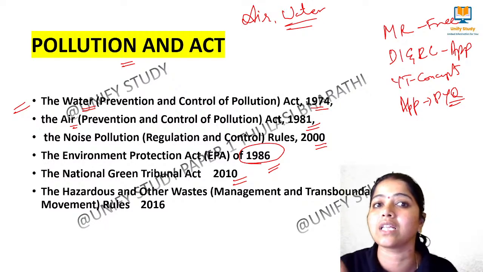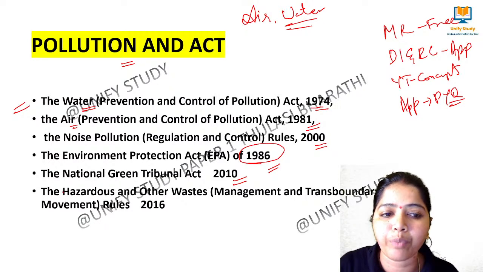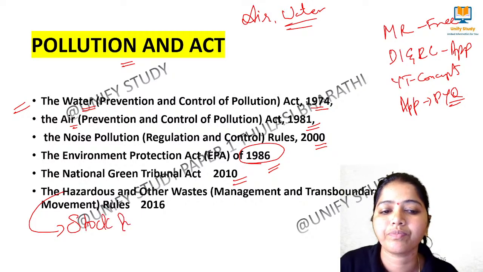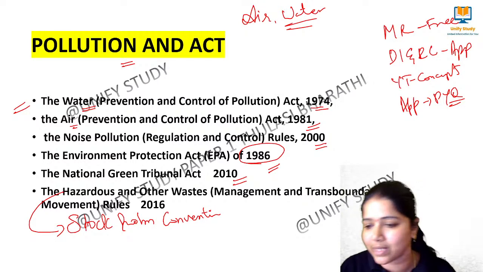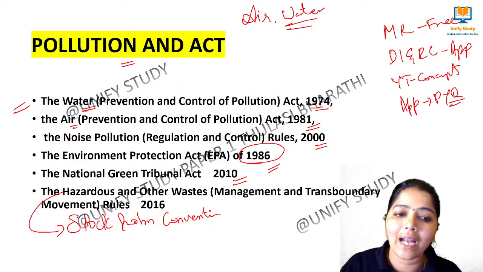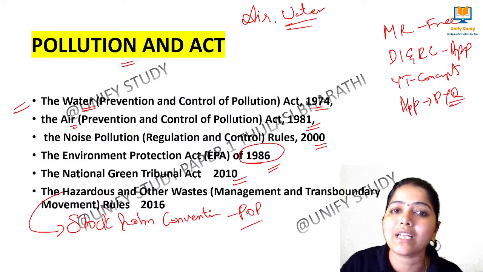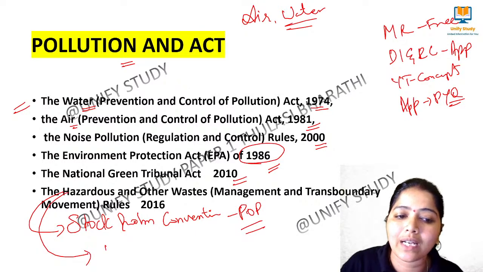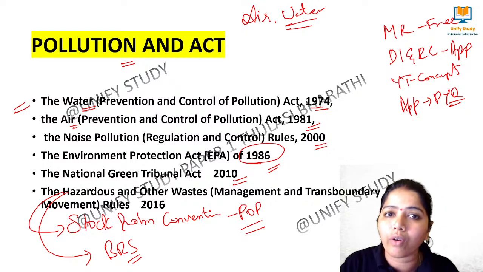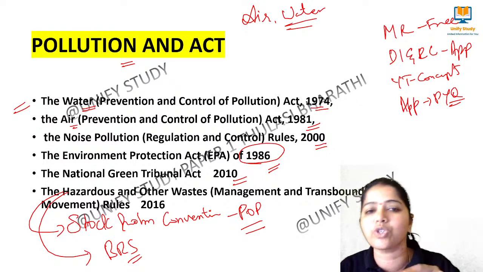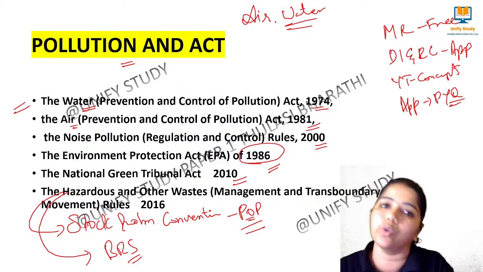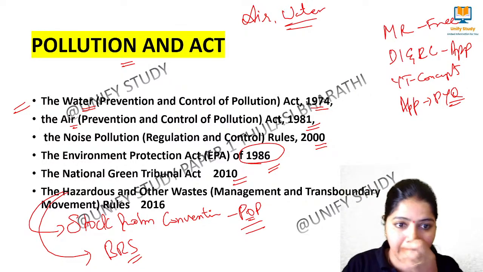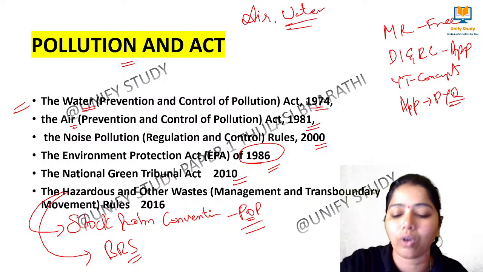Yesterday we discussed hazardous waste. With respect to hazardous waste, what are the protocols? We have the Stockholm Convention. Am I right? This is with respect to POPs, persistent organic pollutants. With respect to hazardous waste, we have BRS, that is Basel, Rotterdam and Stockholm. This is specifically with respect to POPs, persistent organic pollutants, which are sometimes hazardous in nature. Clear? So note down the years, as one time it was asked in chronological order.